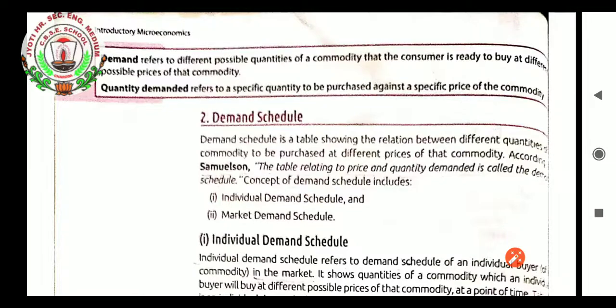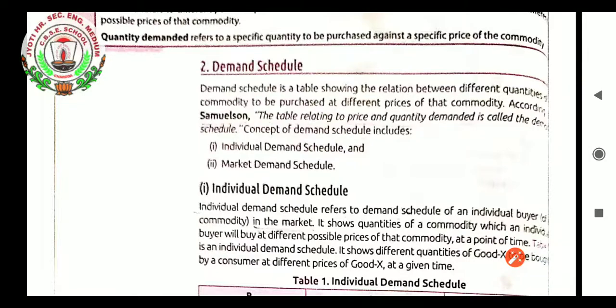This is known as demand. Here we are not knowing the quantity, but only the demand for a commodity. Quantity demanded refers to a specific quantity to be purchased against a specific price of the commodity. When we come to know that the pencil costs rupees 4, according to the price and the income we have at that time, we will decide the quantity demanded of the product.